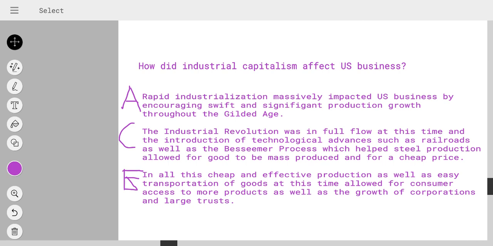Rapid industrialization massively impacted U.S. business by encouraging swift and significant production growth throughout the Gilded Age. So that answers the question. It's simple, it's assertive, and it gets the job done.